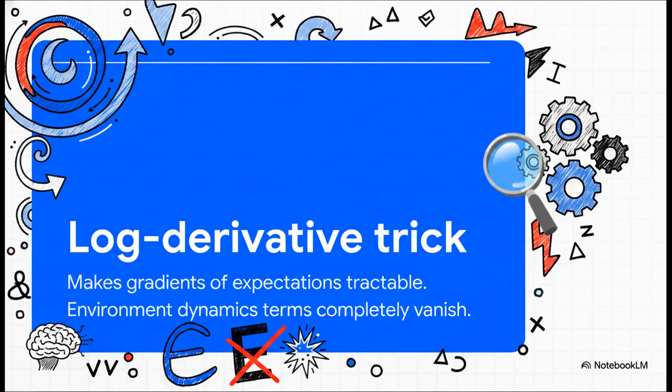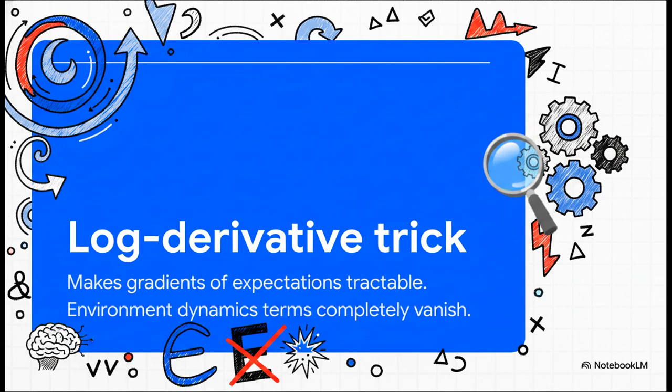So the absolute linchpin here is something called the log derivative trick. It's the piece of mathematical magic that allows a simple two-line algebra proof to revolutionize AI. See, when you differentiate the expected return, you hit a wall. The probability of a trajectory depends on your policy, sure, but also on the environment's transition dynamics. And we don't know the environment's dynamics. But by using this specific log derivative trick, we can restructure the math so that the environment terms completely vanish. Poof! We're left with a computable gradient that only depends on our policy network.